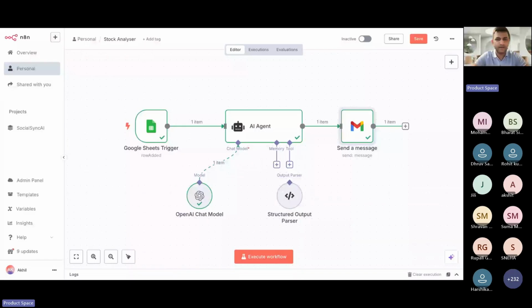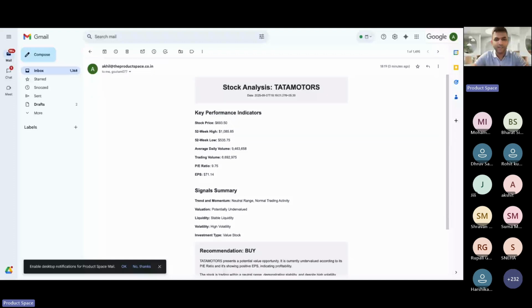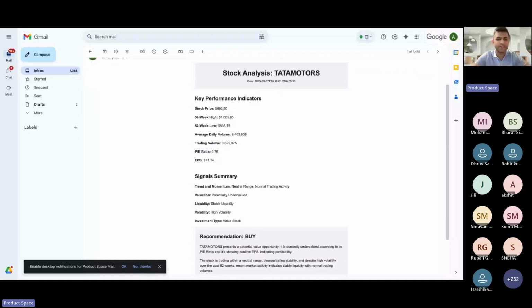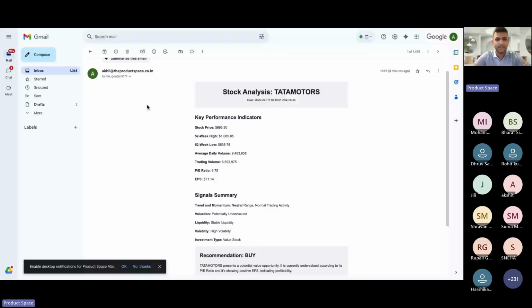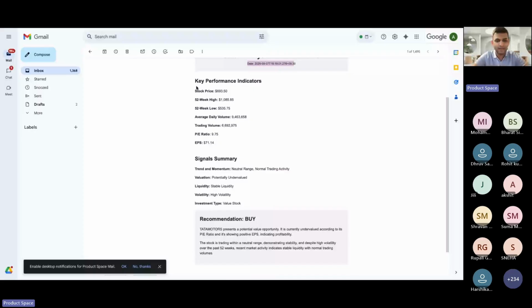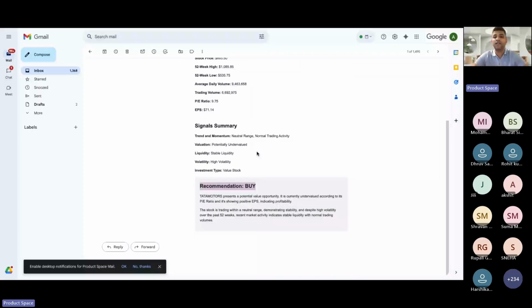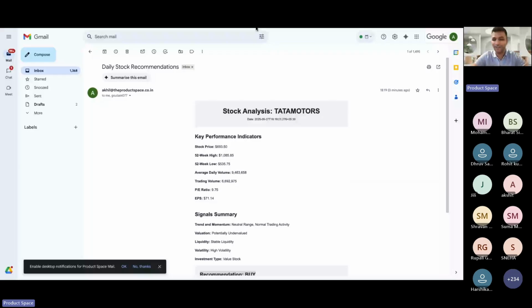This is the Tata Motors stock that you wanted, right? So this is the mail that I've received. I think this was also sent to you as well, so I'm sure you'd have got it. You can confirm in the chat. And this is the stock analysis, I think for today's date. Key performance indicators, signal summary. So the recommendation is buy. If anyone else wants to try on their stock, I'm happy to try that. You can share your preferred stock.